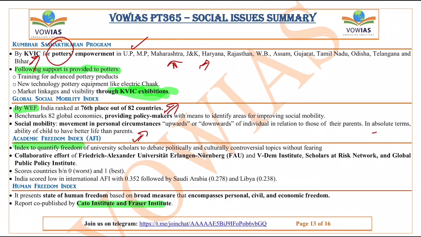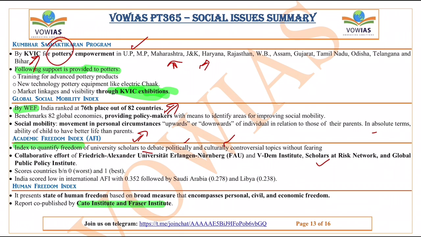Next one is the Academic Freedom Index. This Academic Freedom Index is basically to quantify the freedom of university scholars to debate politically and culturally with regard to controversial topics. Okay, so this is actually a collaborative effort of Friedrich Alexander University, the Wiedemann Institute, the Scholars at Risk Network, and the Global Public Policy Institute.